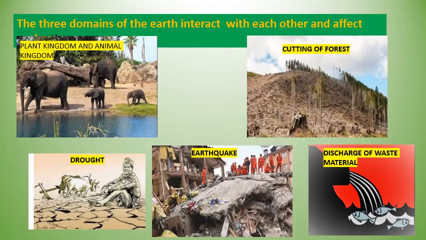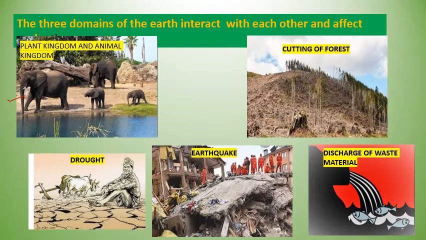In the first picture you can see animals using water for drinking and taking air for breathing. It means there is a relationship between the atmosphere and animals, as well as with plants, because for quenching their thirst they need water, but for eating food they have to take plants. It means there is a relationship between the plant kingdom, the animal kingdom and their environment.